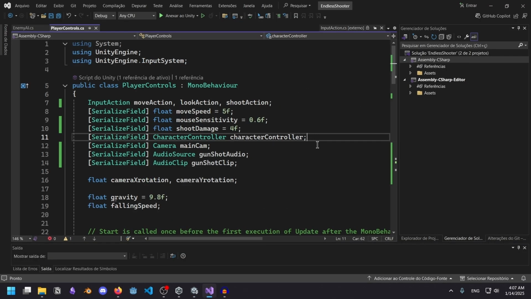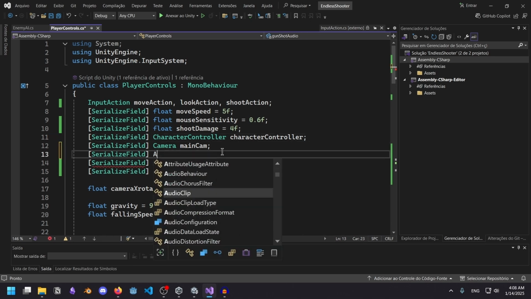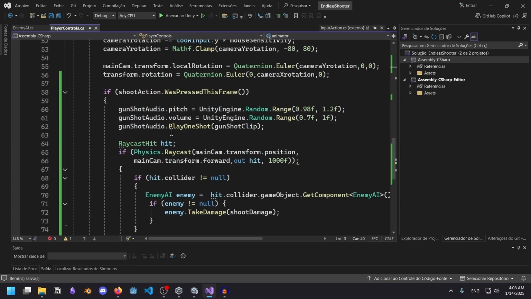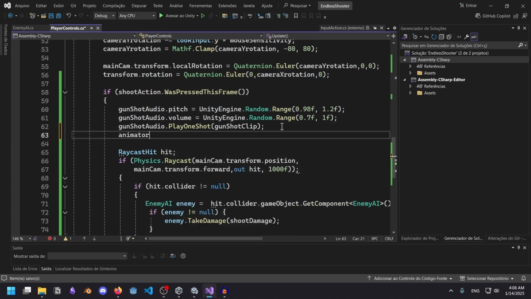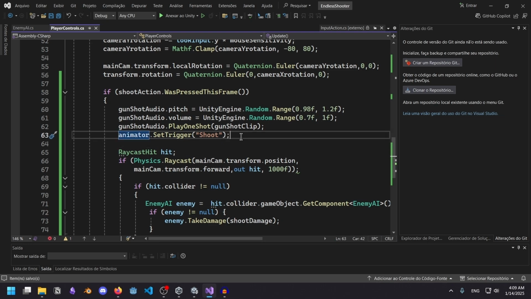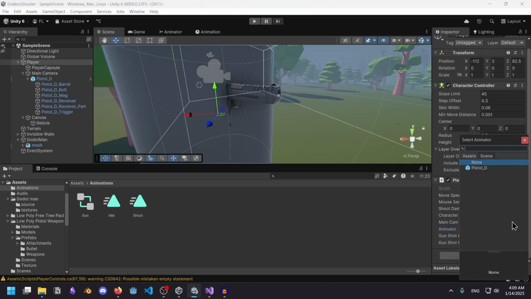I'm going to use serialize field again. I'm sorry. Right, we have the animator. Whenever we shoot, we call animator.setTrigger. I think that's the only line of code we need, actually. And then over here, we just get the animator.